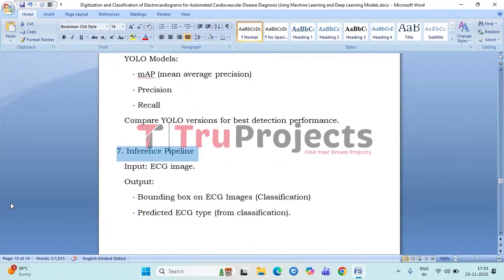Next, we have the interface pipeline. The interface pipeline describes how the system works during real-time usage. When the user provides an ECG image as input, the YOLO model first detects and marks abnormal regions on the image using bounding boxes. Next, the classification ensemble predicts the type or class of ECG abnormality. The final output includes the processed image with bounding boxes, the predicted class label, and the confidence score, enabling clear and interpretable results for users or clinicians.